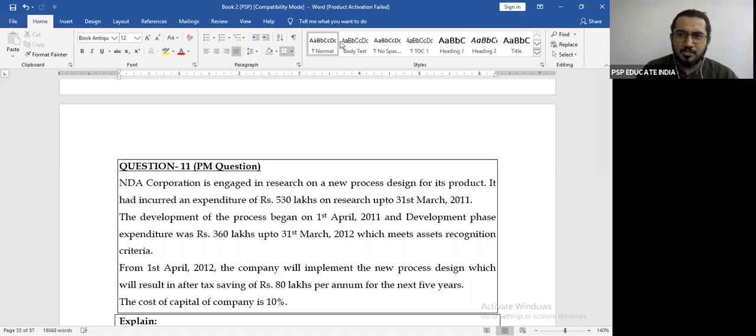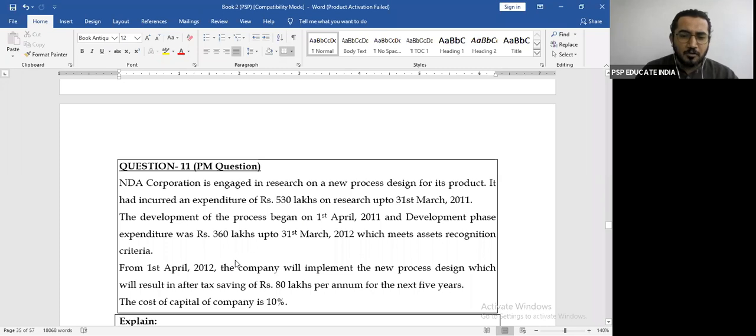Let's go to the next one, which says the development of the process began on 1st April and the development phase expenditure was 360 lakhs, which meets the asset recognition criteria. How will you treat this? What will you do with that? Capitalize.